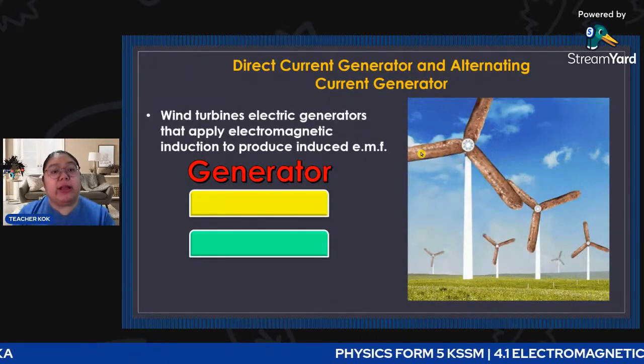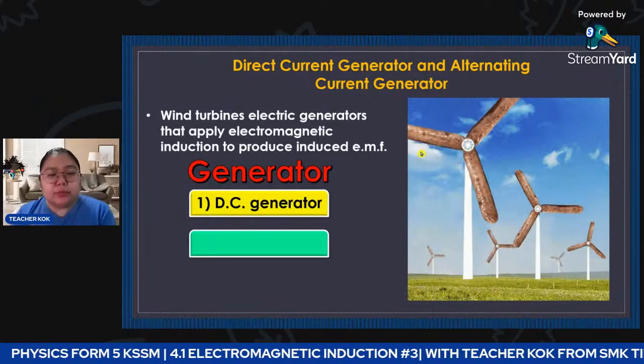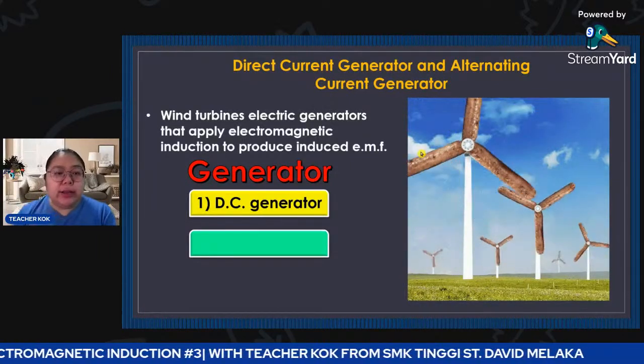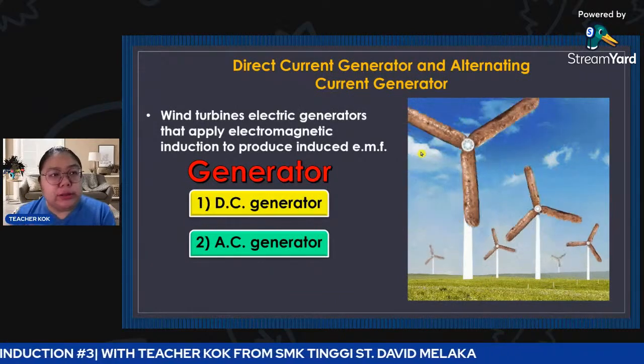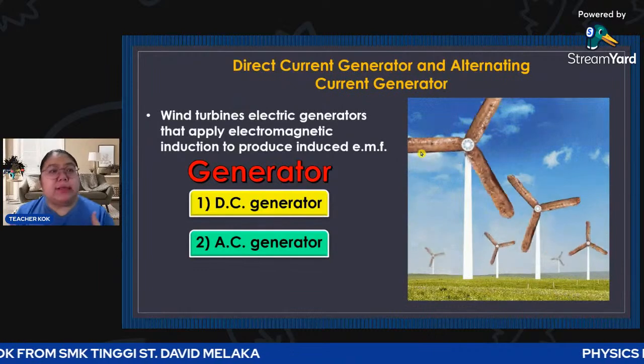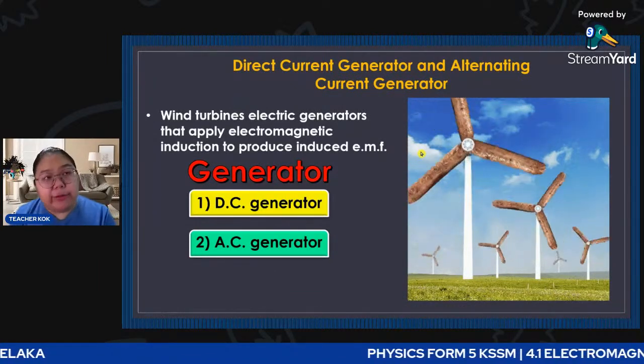They generate electricity. First, the DC generator can produce a direct current. They also can produce an alternating current. So we need to know the steps of how to produce DC and how to produce AC current.